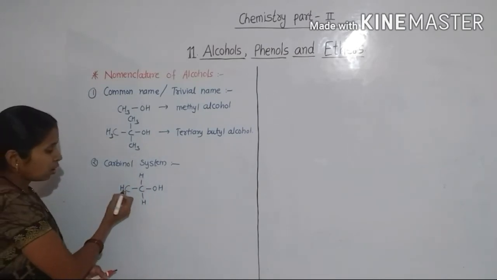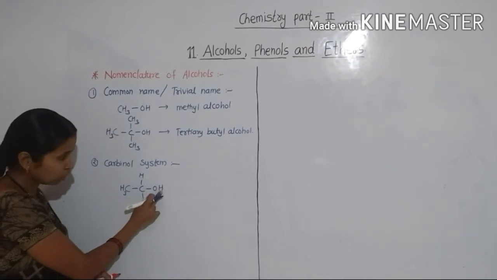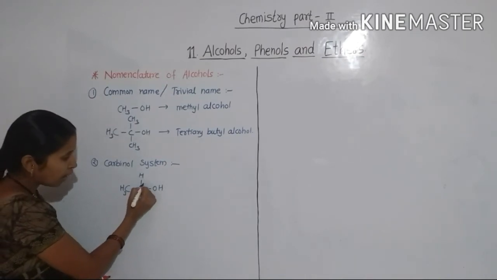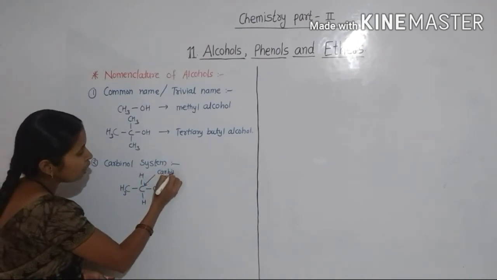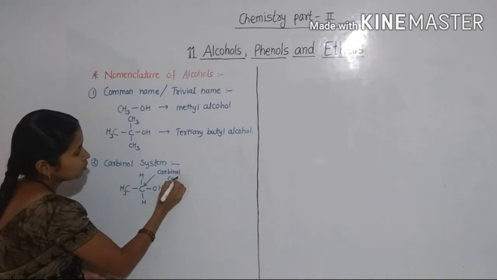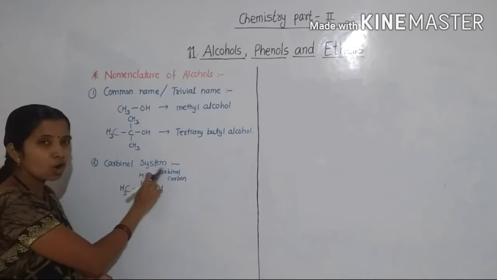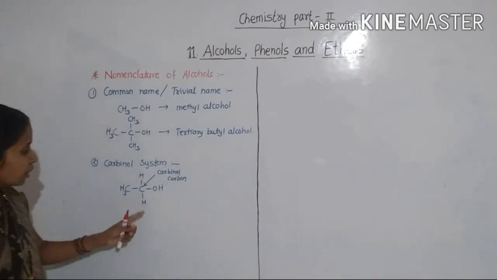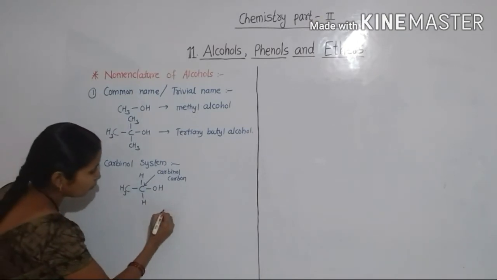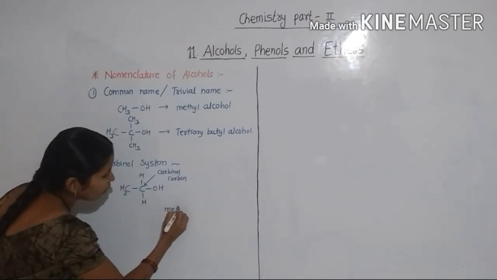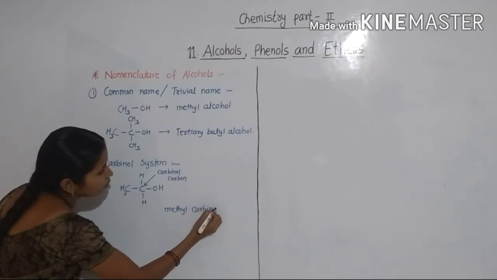Here the alkyl group is attached to the carbon atom which carries the hydroxyl group. This carbon atom is called the carbinol carbon, and the name of the compound is methyl carbinol.